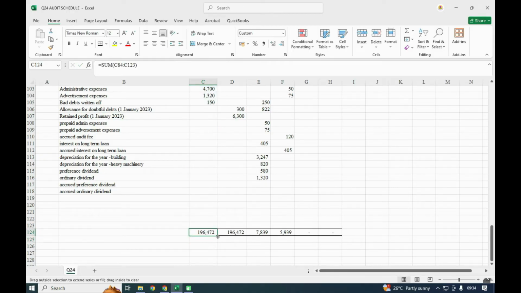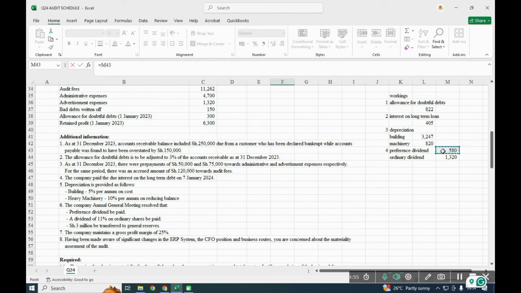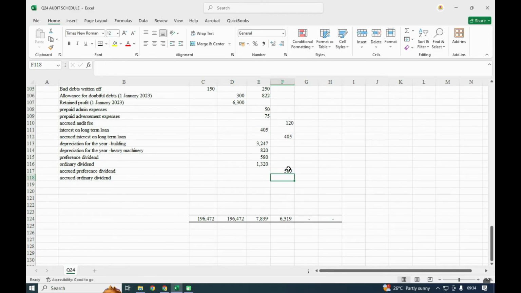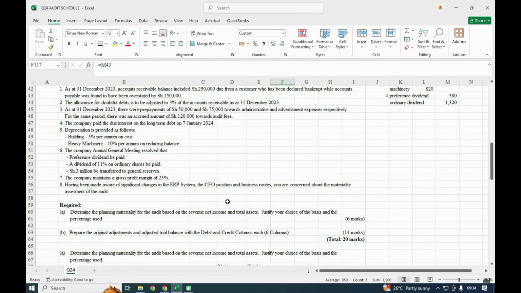Just need this to capture up to that point. So for the accrued, it will be the same value that we had here, 580, and I'll autofill these. I'll autofill this, yeah, that way. Then after that, we are done with the preference dividend.